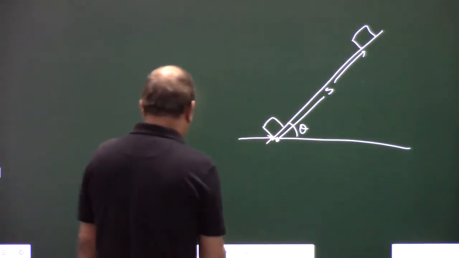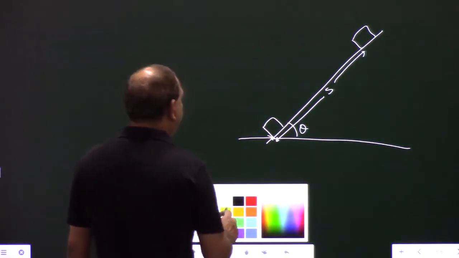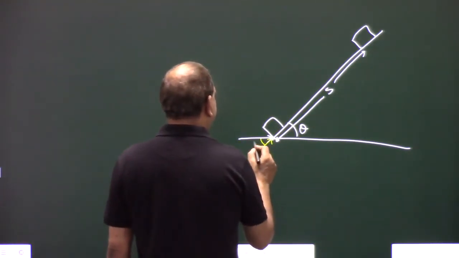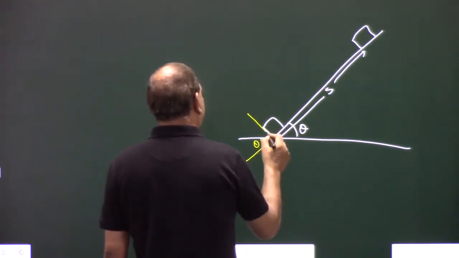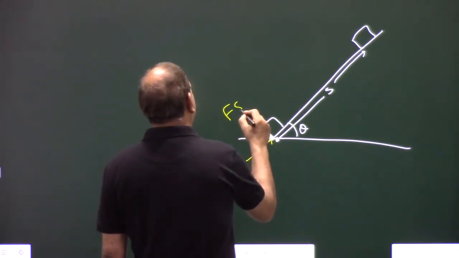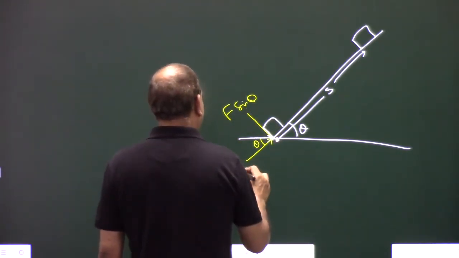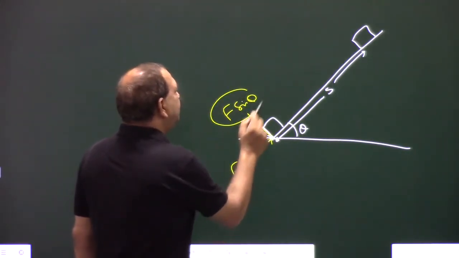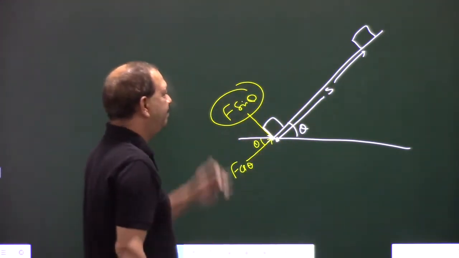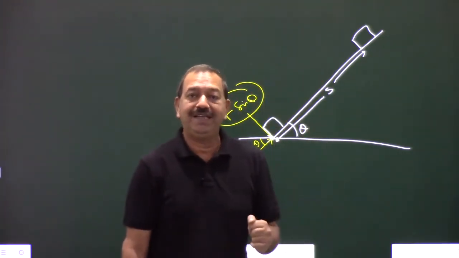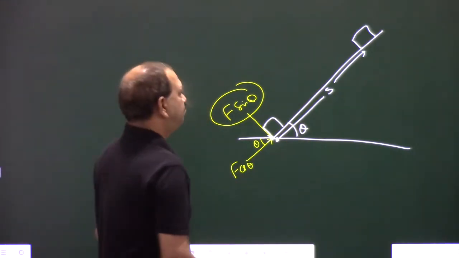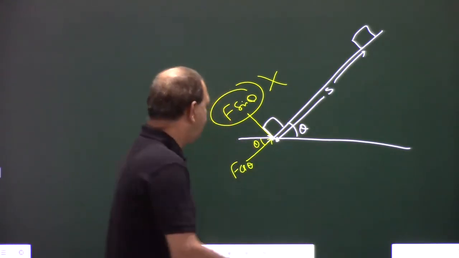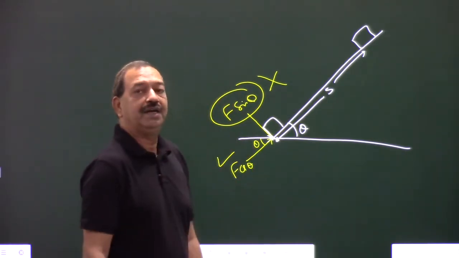So if I make the component of force, then the component of force will be like this, because if this angle is theta, this is also theta. This component is called F sin theta, and this component is F cos theta, right? If you see, this force is perpendicular to displacement, so this is not going to do any work. So which part of the force is going to do work? Only this part of force is going to do work, right?